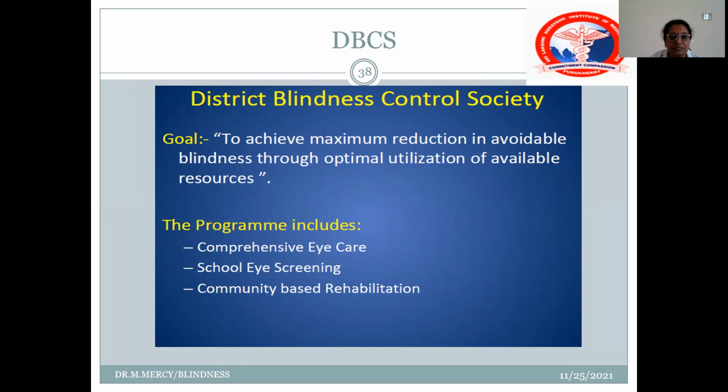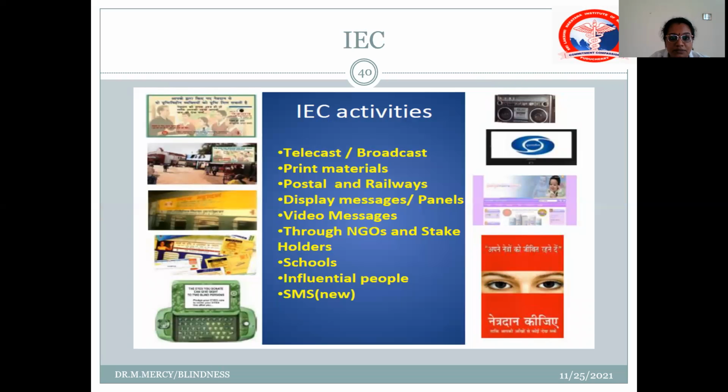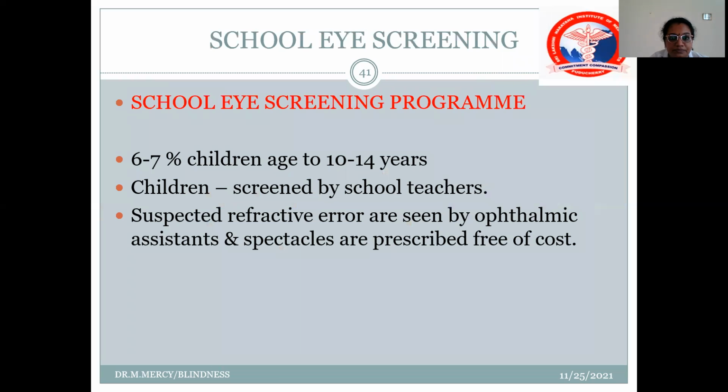So this is about the District Blindness Control Society, mainly to achieve the maximum reduction in avoidable blindness. The program emphasizes comprehensive eye care, school eye screening, and community-based rehabilitation. So these are some of the activities under the National Program for the Control of Blindness. Okay. So these are some of the IEC activities, that is information, education, and communication activities through this program.